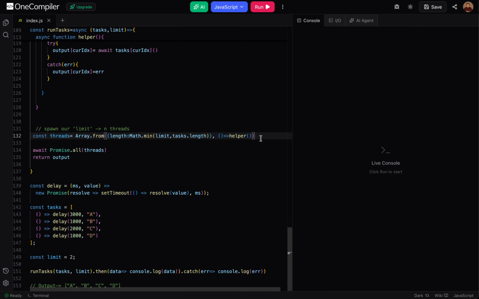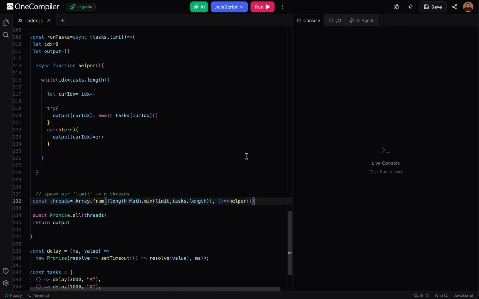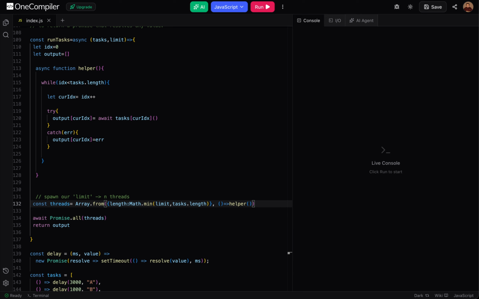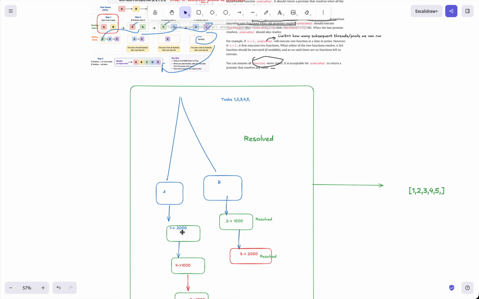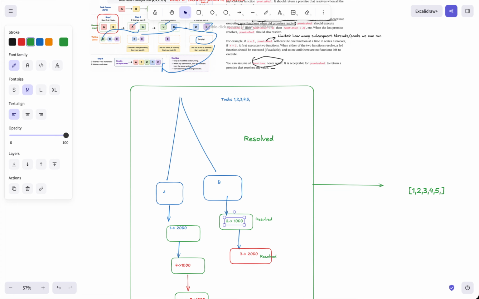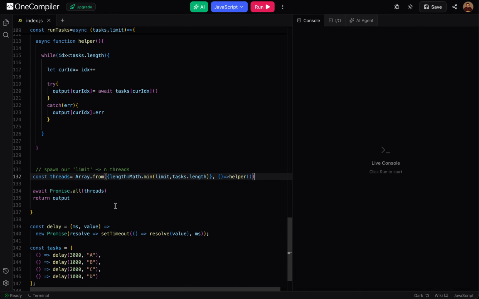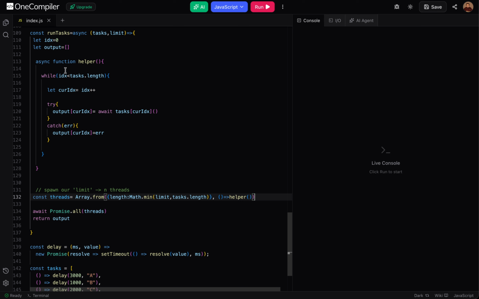Now when the first thread gets created, as I showed you in the image in the Excel drawing, when the thread is created, our first task will start, and in the second thread the second task will start, right? So how it is happening over here is, this helper function is created. Currently the first helper will have the index of 0, the second helper will have the index of 1, right? Now due to the concept of closure, we will have this index available to this helper function every time.